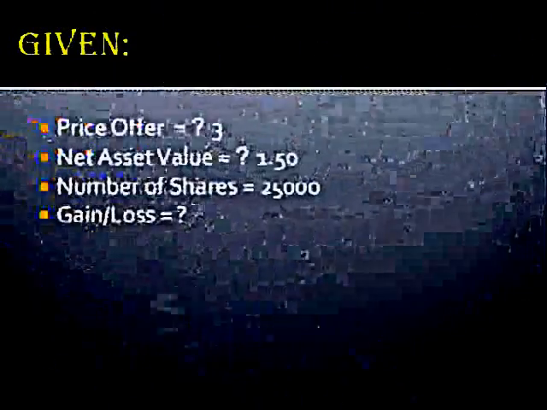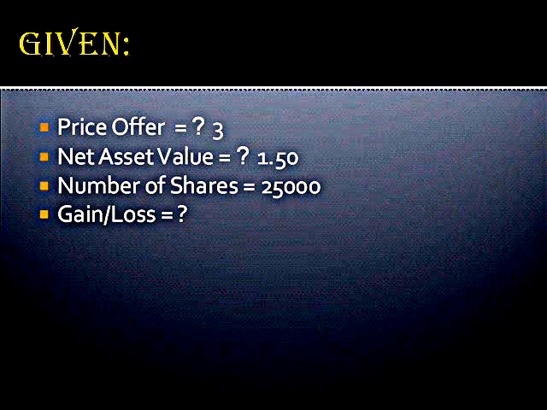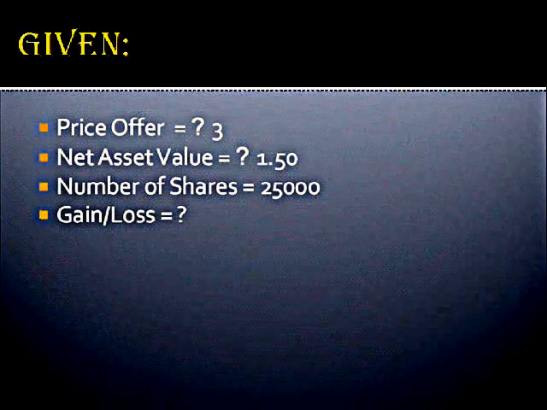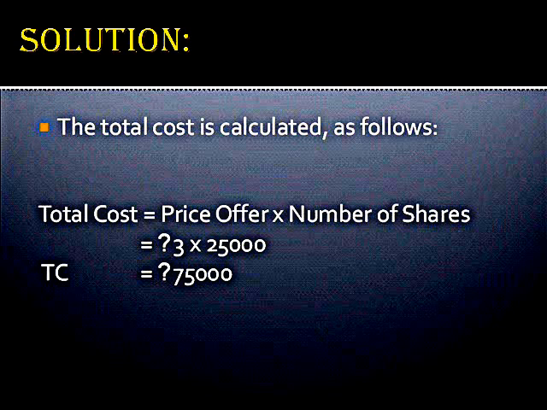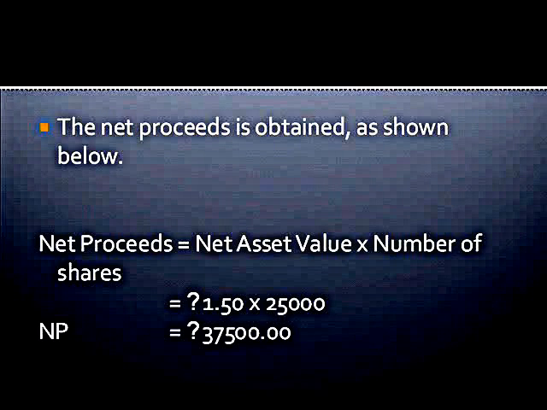So the price offered is 3 pesos, the net asset value is 1 peso and 50 centavos, the number of shares is 25,000, and now we have to find out if it is a gain or loss. First, we have to find the total cost. To find the total cost, we have to multiply the price offered and the number of shares. So the price offered is 3 pesos and the number of shares is 25,000, so the total cost is 75,000 pesos.